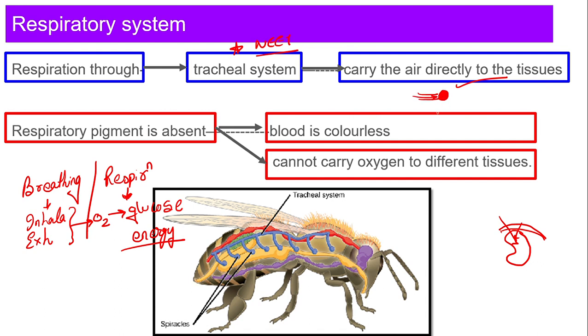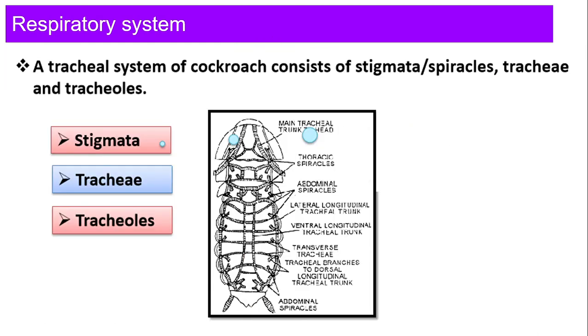So what will happen? Directly your tissues are in contact with the cells which are going to provide oxygen. What are these cells? We'll study in today's class. Respiratory pigment is absent in its blood. Right, so blood is colorless and it cannot carry oxygen. When we talk about ourselves, in our body, blood has hemoglobin, which is called the respiratory pigment, and that is going to carry the oxygen.